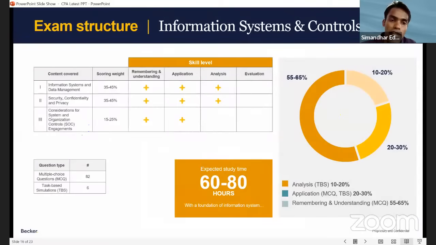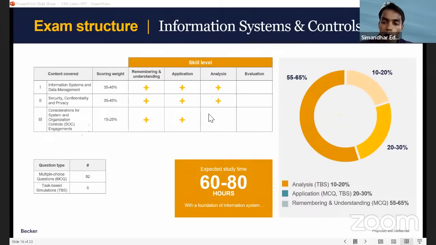Now, one more reason, sir, see, remembering and understanding, guys. Even if you just memorize like a parrot, you will pass this exam, because remembering and understanding is 65%. They will ask direct questions, guys. They will not even manipulate. Can you see that, everyone?